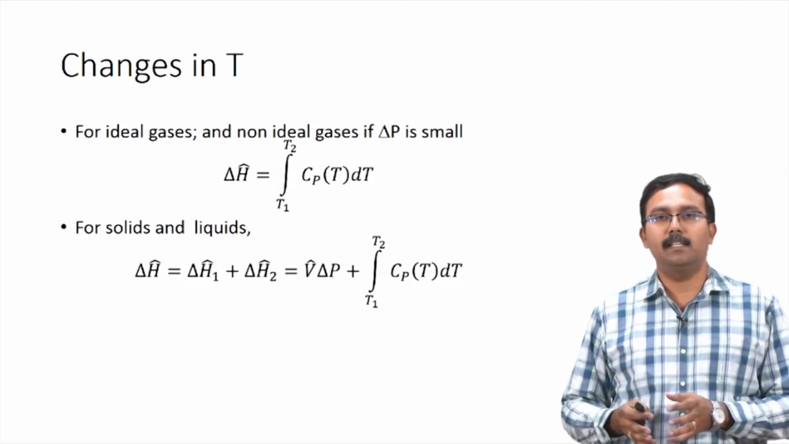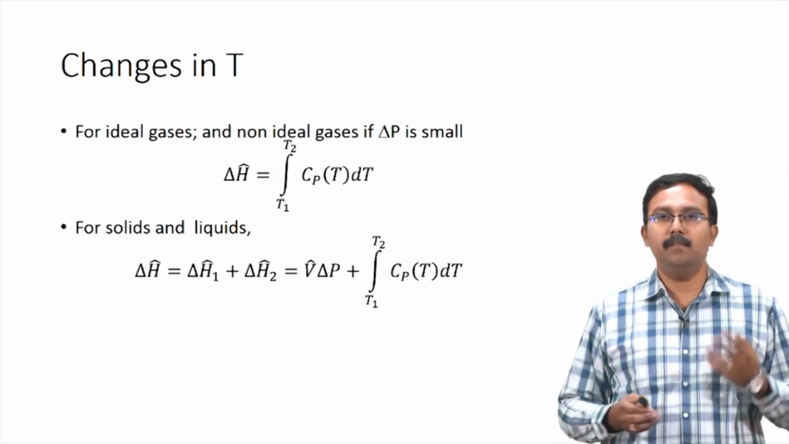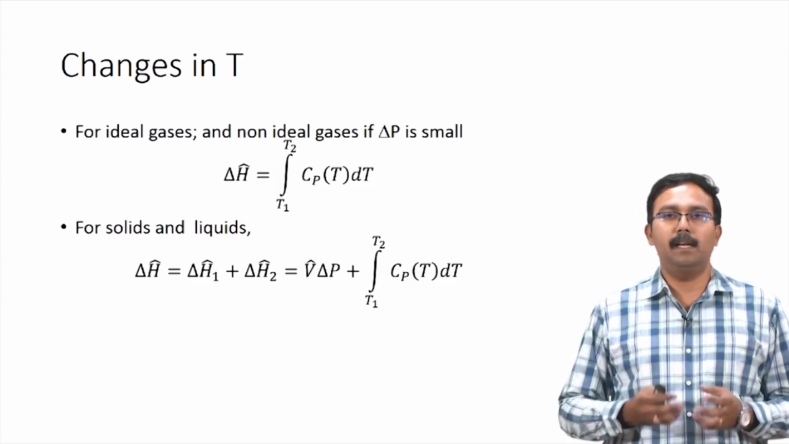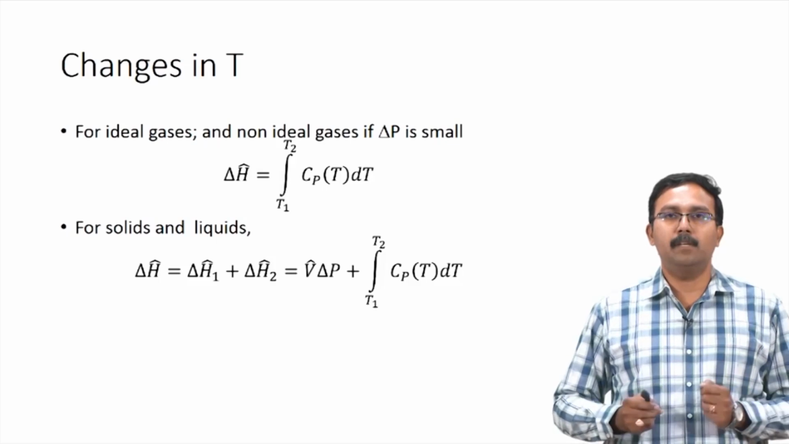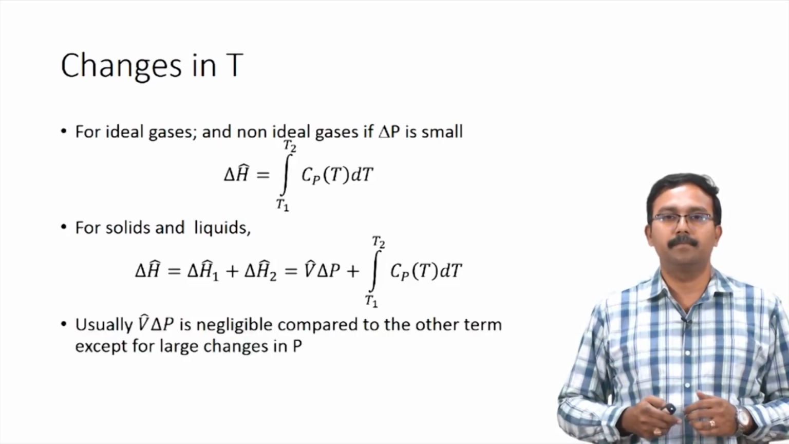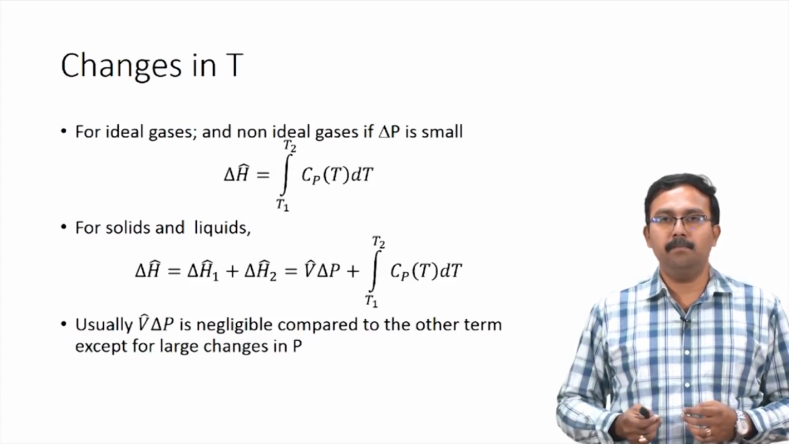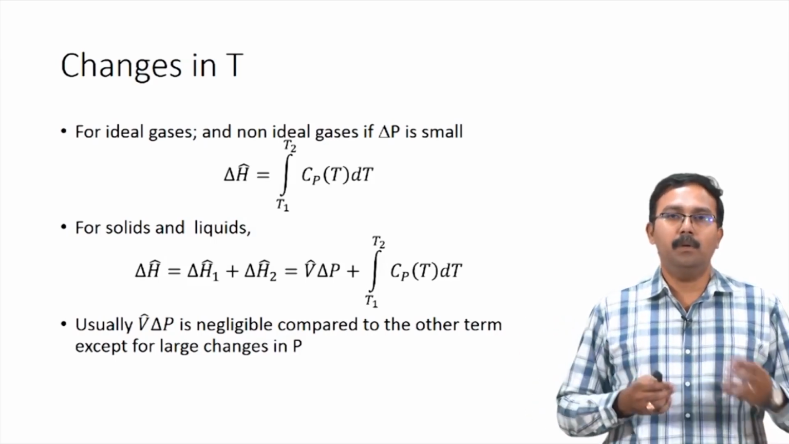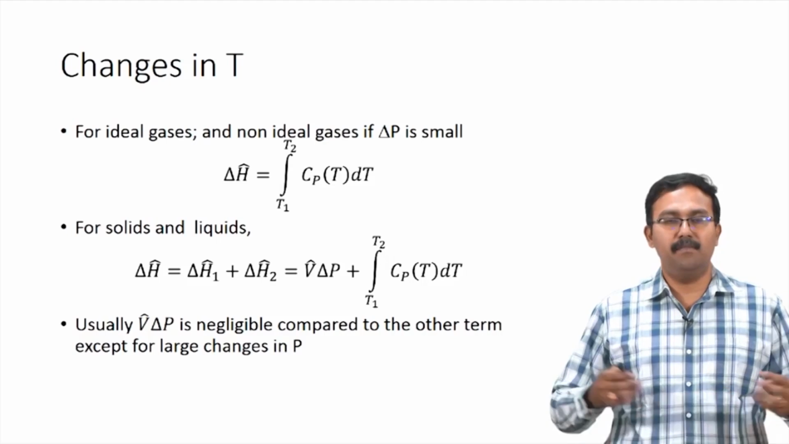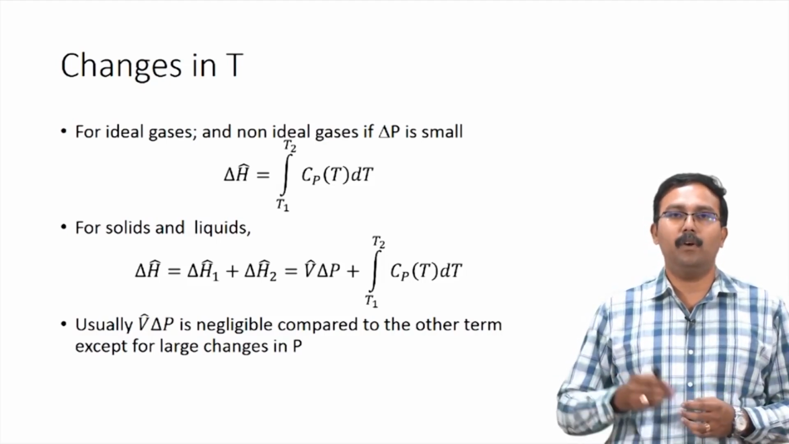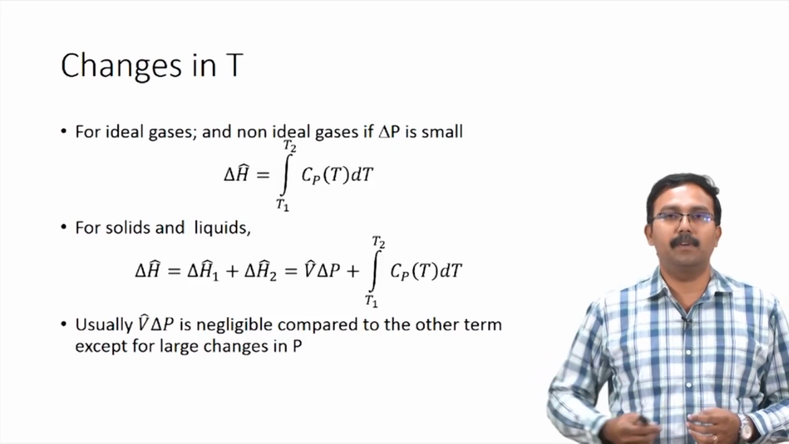For solids and liquids, the total change in enthalpy would be the summation of delta H cap 1 and delta H cap 2. So, this would be V cap delta P plus integral Cp dT. V cap delta P is the enthalpy associated with the process where pressure changes at constant temperature. Usually V cap delta P is negligible compared to the other term, because the other term would have a significant impact. However, if the pressure changes are very large, then this term would also have to be accounted for, because that could also have a significant magnitude.